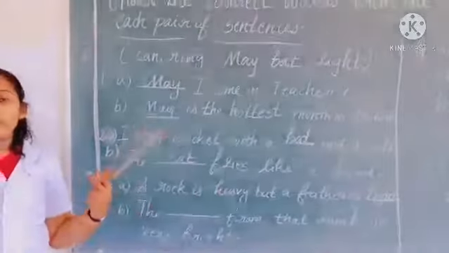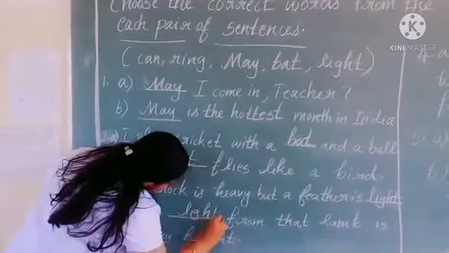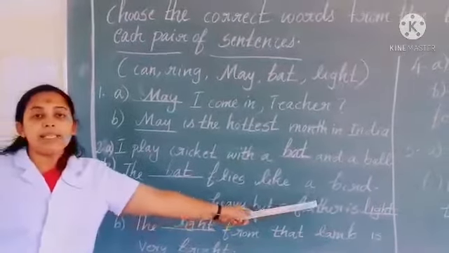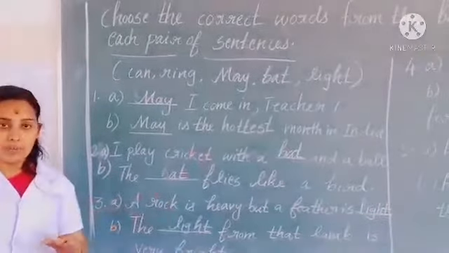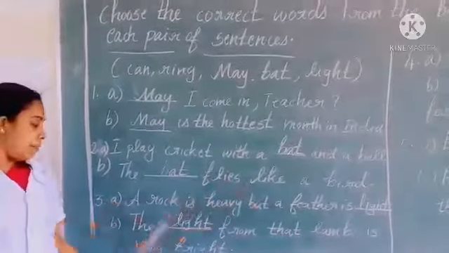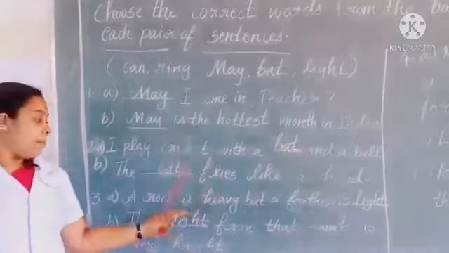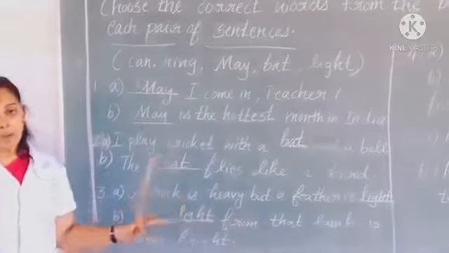What do we get from a lamp? Yes, light. So we can write the word light. In the first sentence, a rock is heavy but a feather is light. In the first sentence, light means the weight of the feather. In the second sentence, the light from that lamp is very bright. Light from a lamp. But they have different meanings, same spellings and same pronunciation.